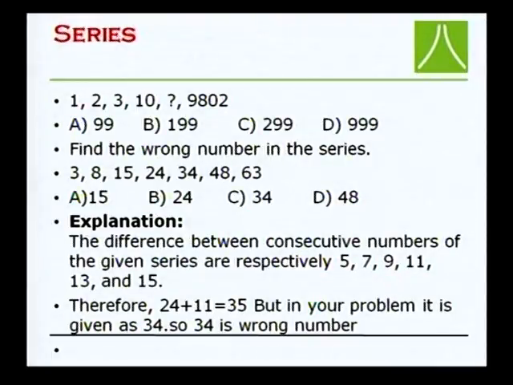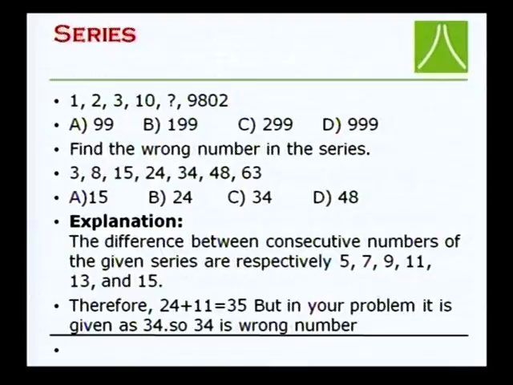And 48 and 34, it is wrong. And 63 and 48, it is 15. With respect to one number, that is 34, the information was completely wrong, because 5, 7, 9, 11, 13, 15, these are odd numbers.